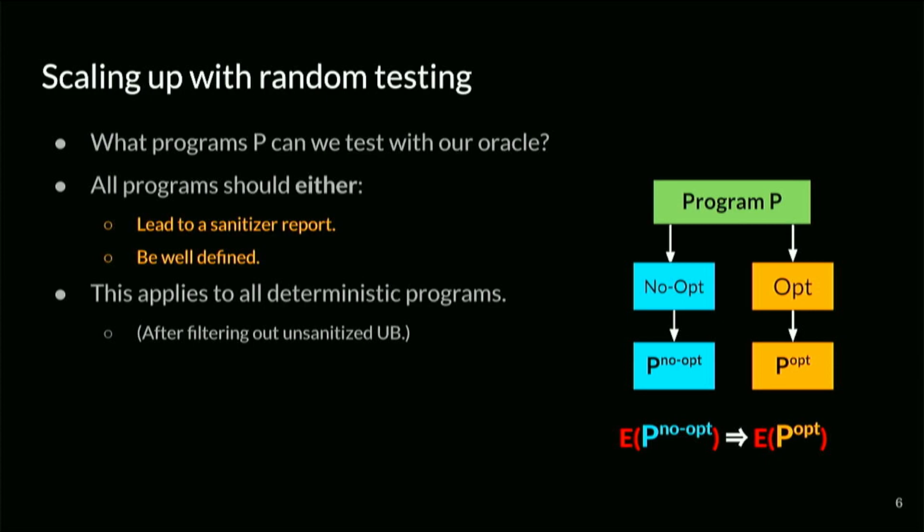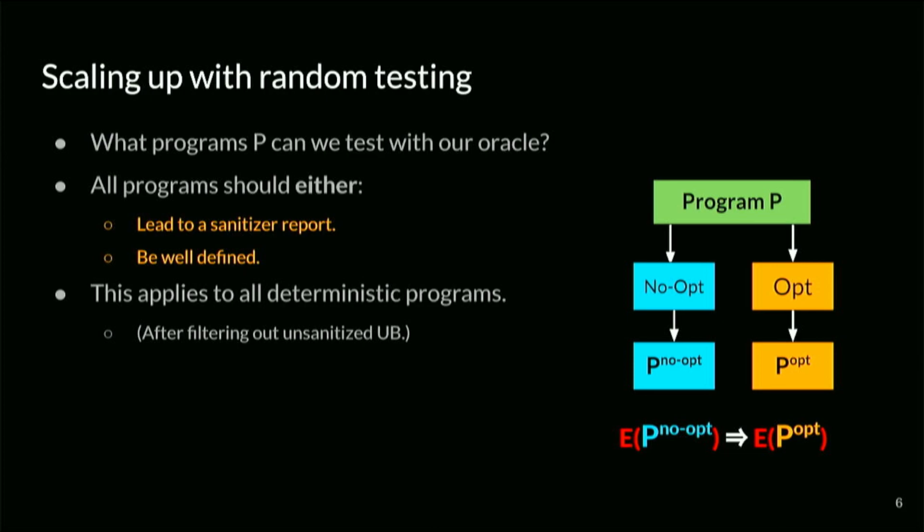Either we have a program that leads to a sanitizer report, in which case we just do our normal testing process, or it's well defined, in which case we lose a test cycle, but it's not a big problem. There's a third constraint, which is a bit more vague. First of all, we need to be deterministic. That's the minor part. That's kind of easy to do. But the bigger problem is we can't have any kind of UB in there that's not sanitized.